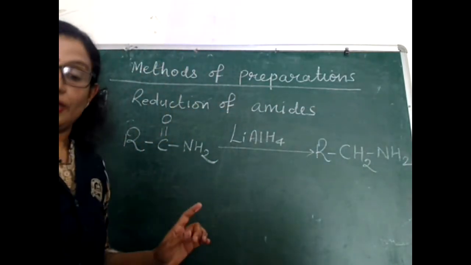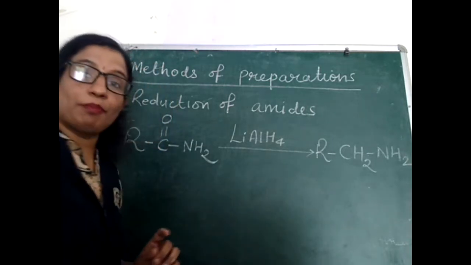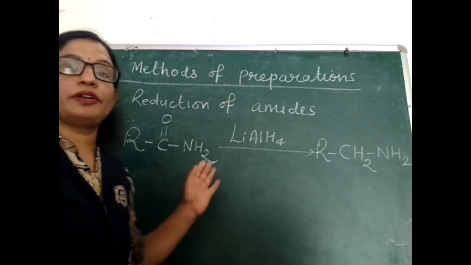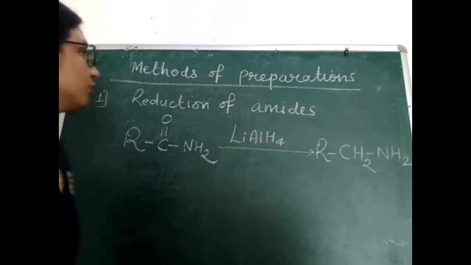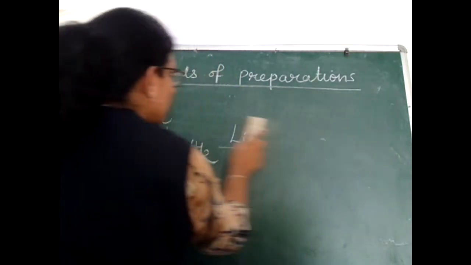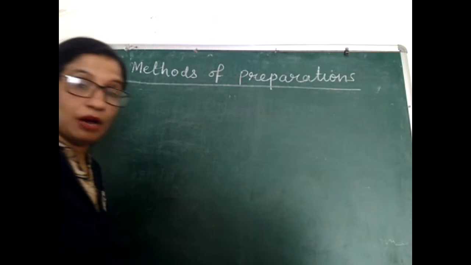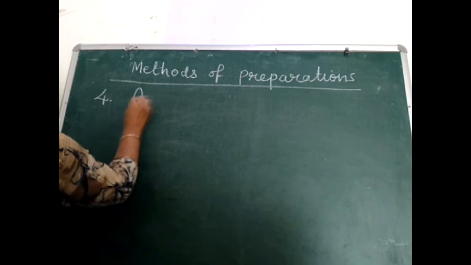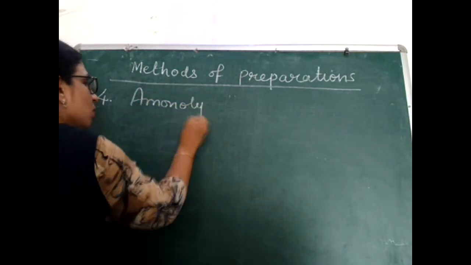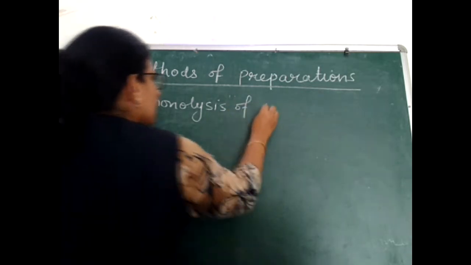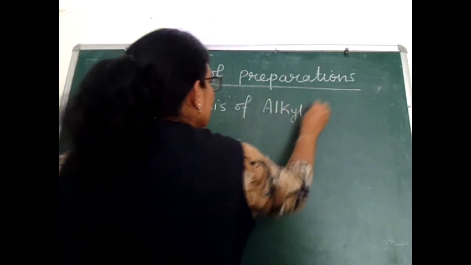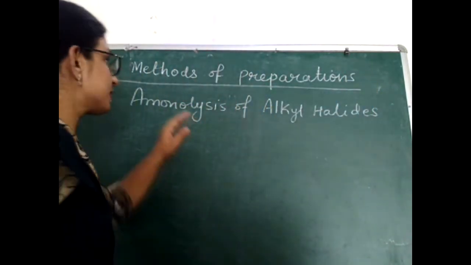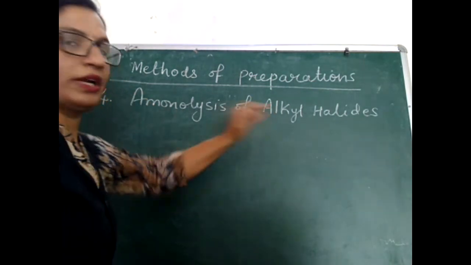First method to prepare amines was reduction of nitro compounds. Second method, reduction of nitriles. Third method, reduction of amides. Coming to the fourth method for the preparation of amines, it is ammonolysis of alkyl halides. Ammonolysis means reaction with ammonia. Ammonolysis of alkyl halides, reaction with ammonia of alkyl halide.